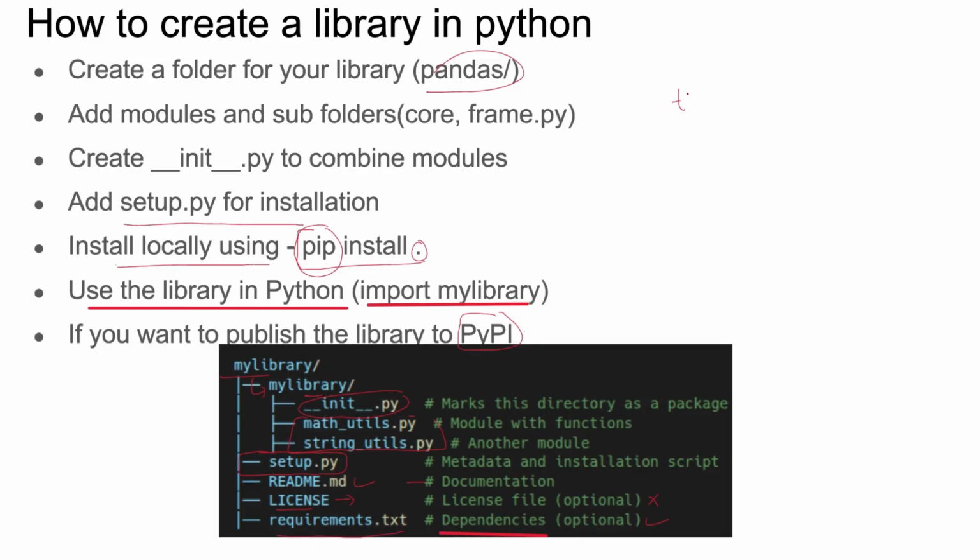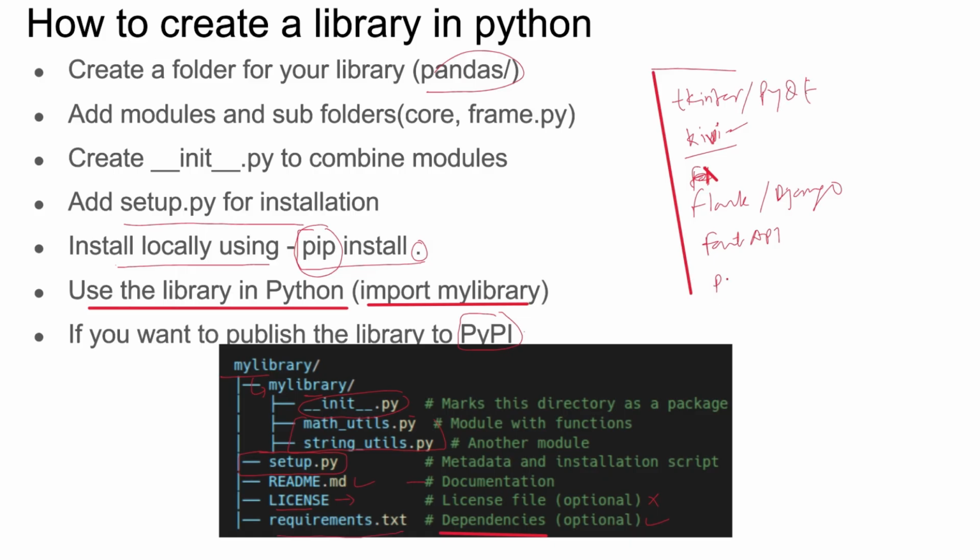Suppose you want to create a GUI, you can use tkinter. If you want to create a mobile application, you can use Kivy, right? You can check the spelling, I'm not sure, but yeah, Kivy. If you want to create a web application, you can use Flask, or maybe you can use Django. If you want to create an API, you can use FastAPI, right? So lots of modules are available in Python for different operations, similarly for IoT and other things. You can use those modules and try to create your application. Similarly, Pygame is there for creating Python games.